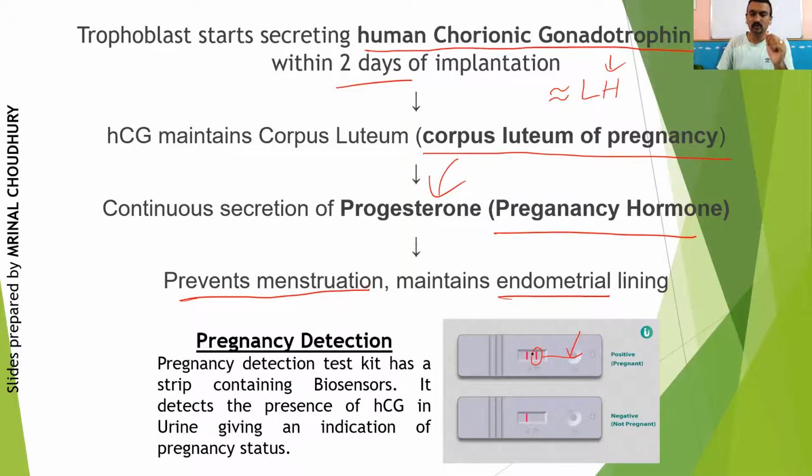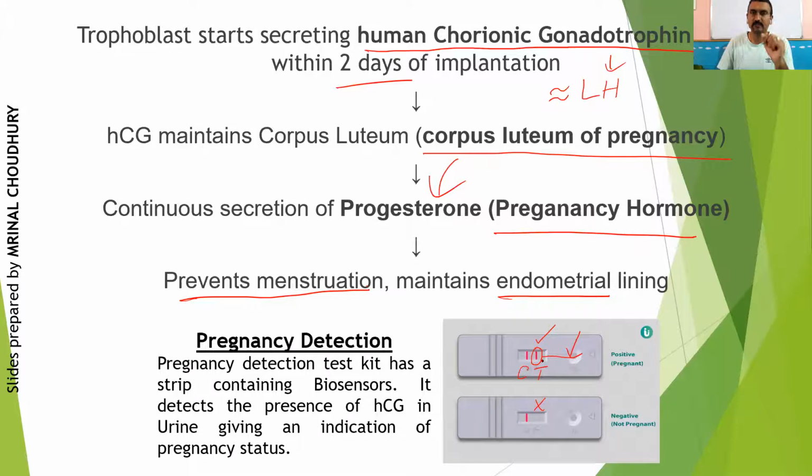There are two strips drawn. This strip corresponds to control, that is how it should look. And this strip corresponds to the test. So control will always be present, positive or negative, but test will give you positive only if the pregnancy is present. If it is negative, pregnancy is absent, because this appears only when HCG is present.